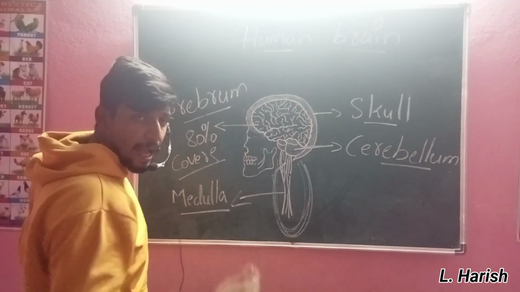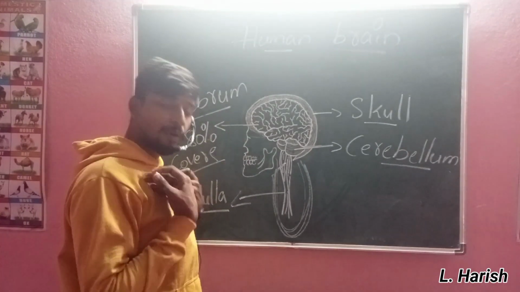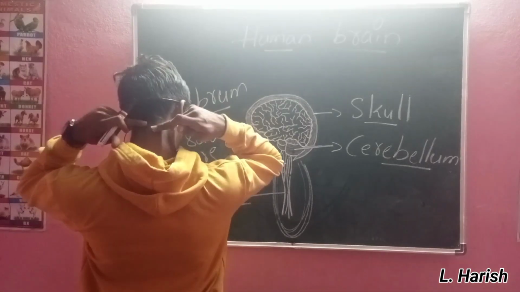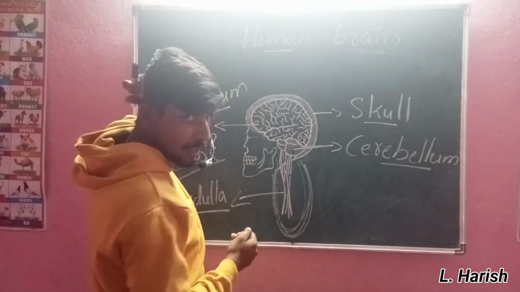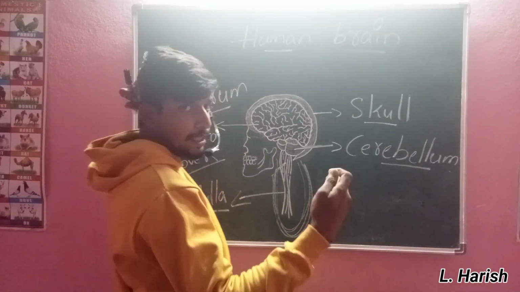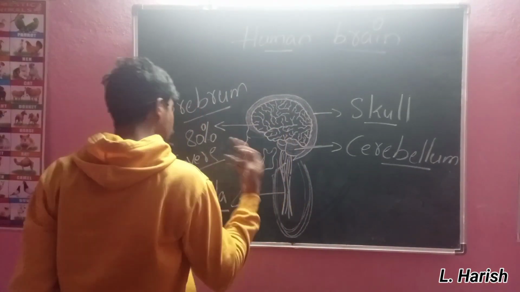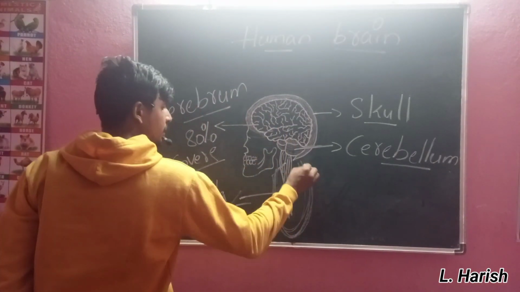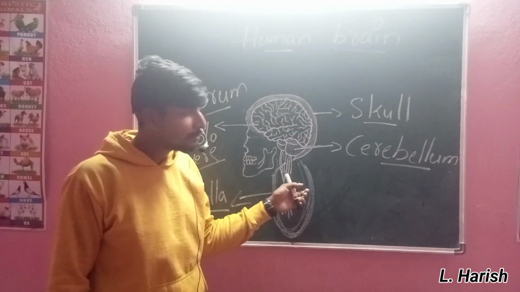It passes whatever information is collected by the nerves going through our body, through the medulla and to the brain. After the brain knows the information, it will give the answer to move, to walk, to touch, to eat, whatever the information. It will send the information to our body again through the medulla only. This is the main part which connects our brain and spinal cord.